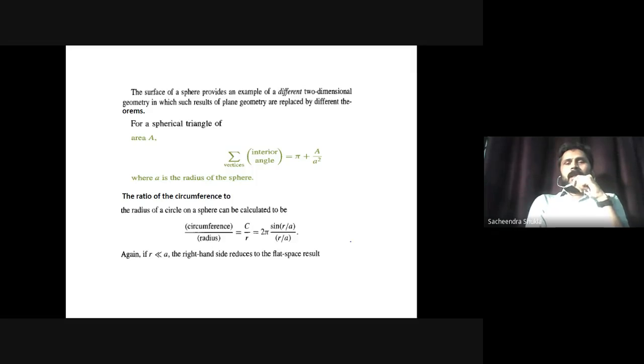Now further, in the sphere case, if I take the circumference to the radius ratio, it is 2 pi sine r by a upon r by a. Again, a is the radius of the sphere, and in this case also, if r is much less than a, then the right hand side reduces to the flat space result. So these anomalies that you are seeing arise only because of the geometry. So geometry has a lot more than the simple things. So let's move on now.